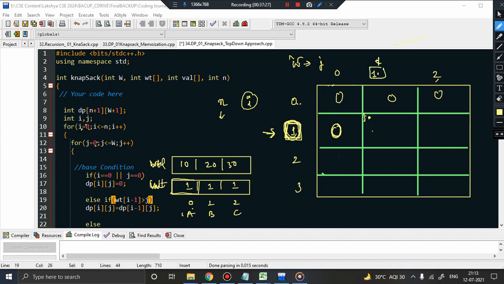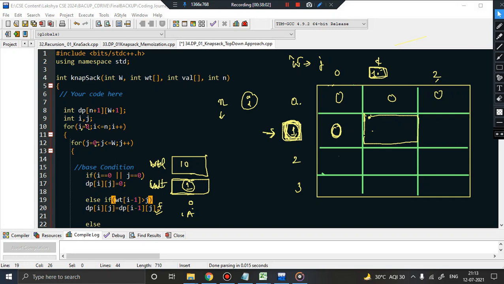If I'm talking about this cell, okay, capacity of knapsack is 1 and number of items is basically 1. And which item is it pointing to? The very first item. So since I am saying number of items is 1, it means you have only one item with you. So basically it indicates that you can see only this thing, nothing else. So far you have one item and its weight is 1. So you found out that its weight is 1 and it is not greater than the capacity of knapsack, that is J. So this is false, so you will not execute this.